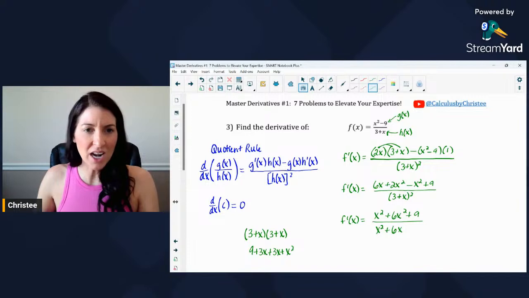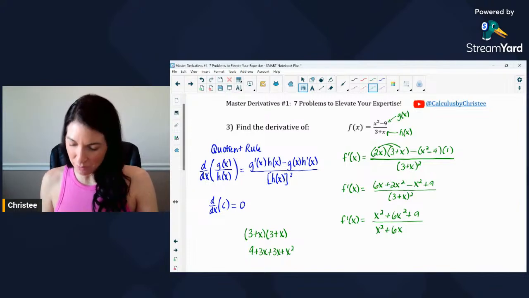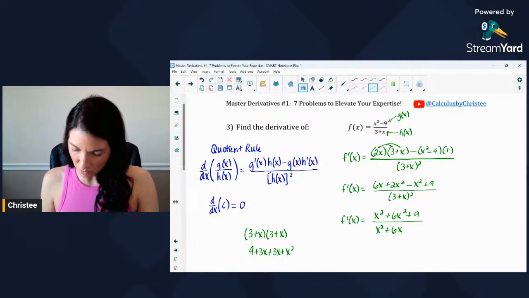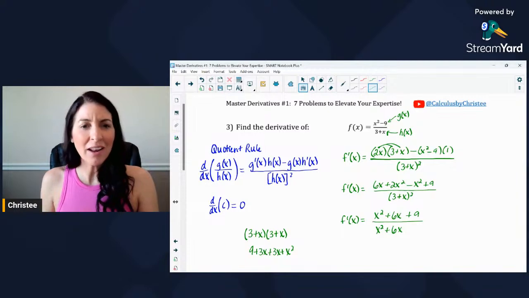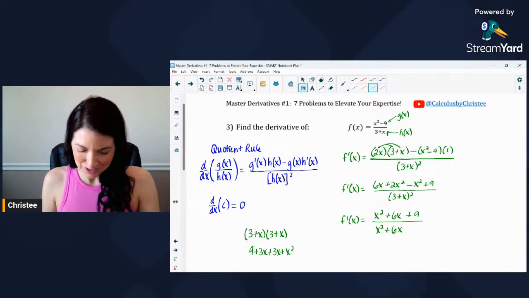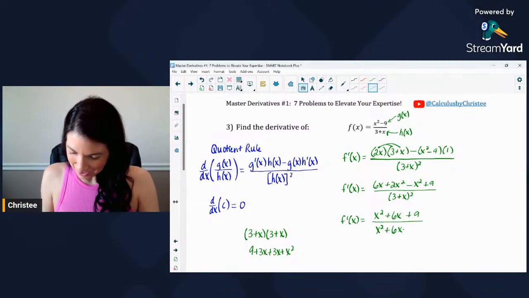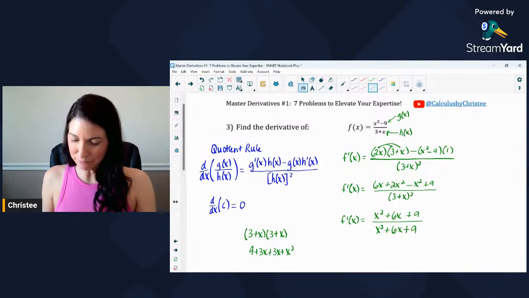Oh, I think I found a mistake and no one pointed it out. I don't know why I did this. I put a 6x squared here in the numerator. Let's go back. But I caught it when I was FOILing this out on the bottom. So x squared plus 6x plus 9. And there we have it.